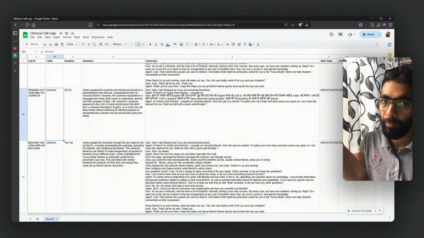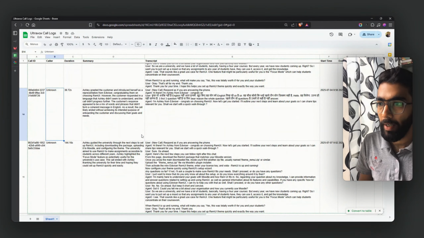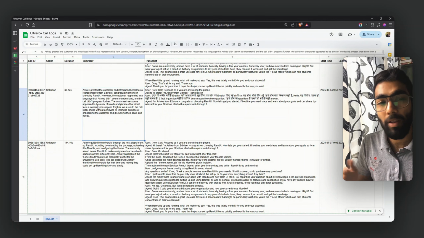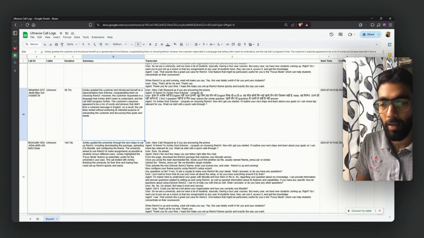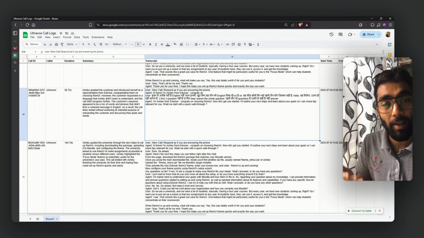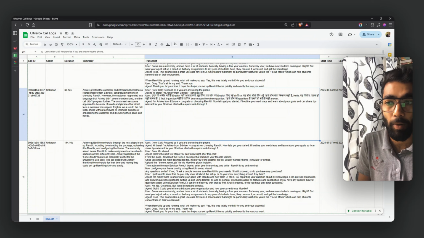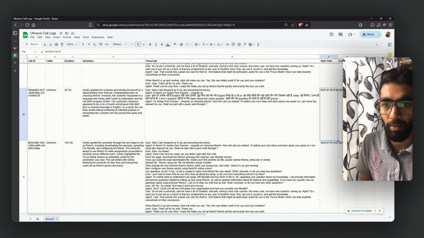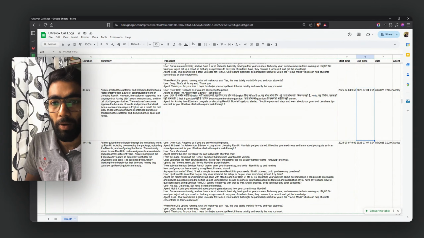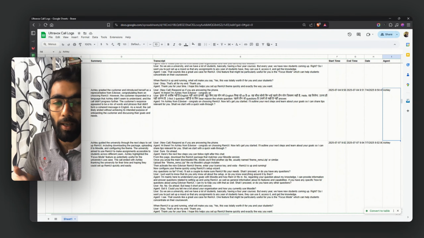So this is what we see now. We see the call ID, who the caller is, what the duration of that call was, and what the summary generated by Ultravox directly was. We see the transcript, meaning everything a user has said and what the agent has responded to everything they asked. What was the start time? What was the end time? What was the date and time of that call? And who was that agent?